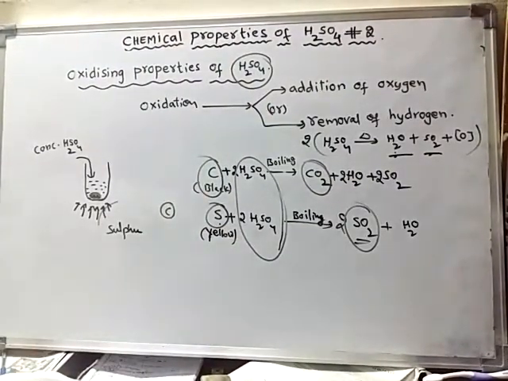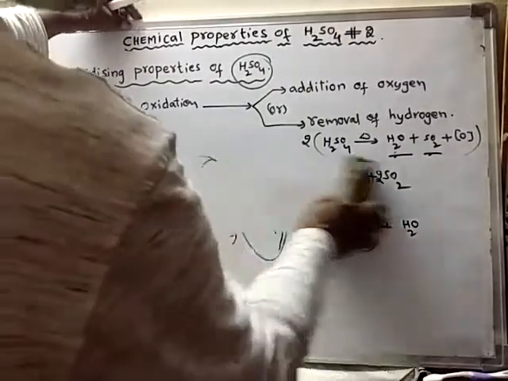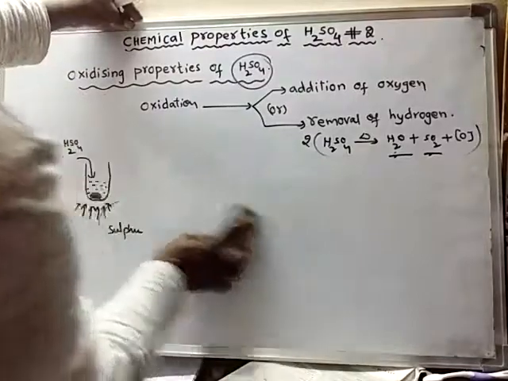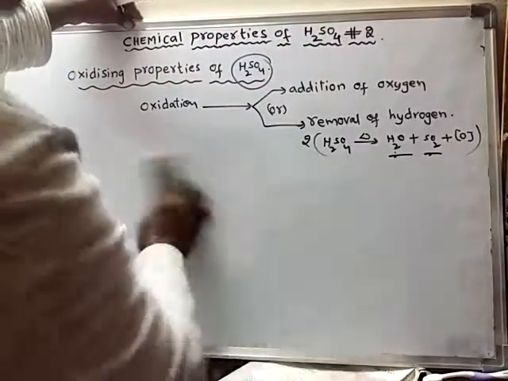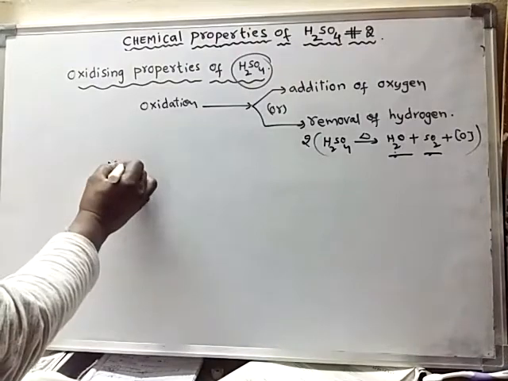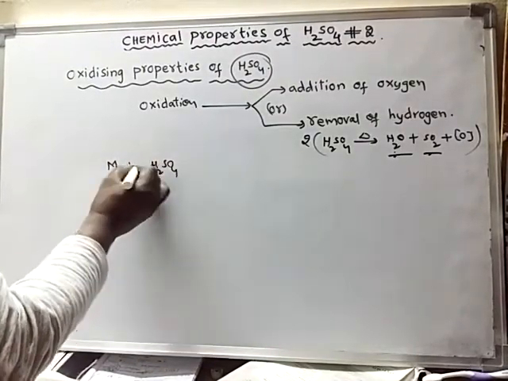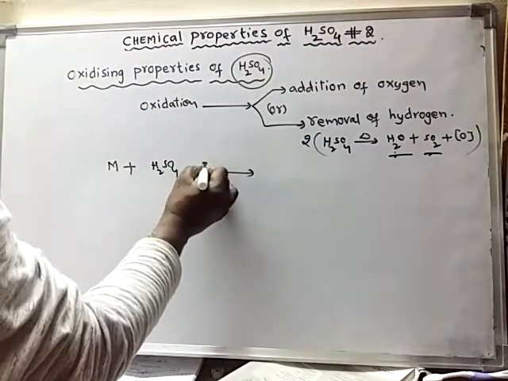Let us discuss an example by taking metals also. Here by taking non-metals we have discussed. Now we will discuss the oxidizing nature of sulfuric acid by taking some metals. Generally, metal when reacted with concentrated sulfuric acid, here also we have to boil.